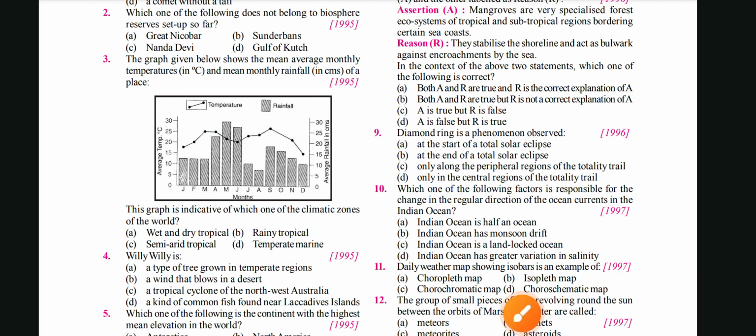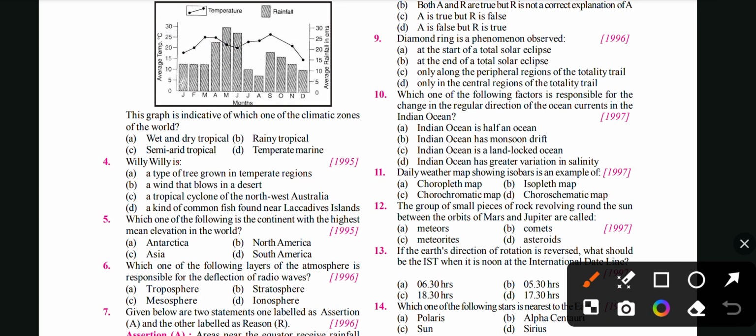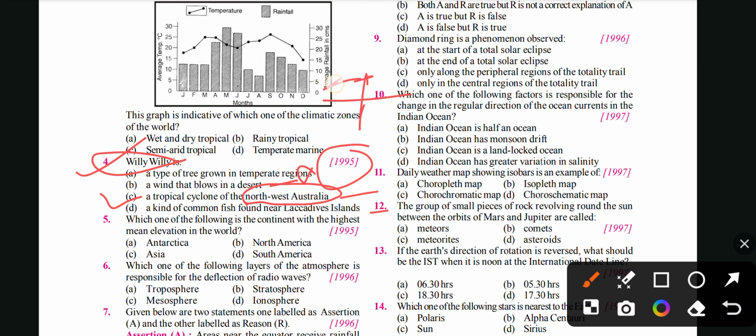Okay. Next question is a factual question. Willy Willy is, so the C. In 1995 this kind of question has been asked. Willy Willy is a type of tree grown in temperate region, a wind that blows in the desert, a tropical cyclone of northwest Australia, a kind of common fish found near Lakshadweep Island. So C will be the answer. If you have read up the NCERTs, then you will be able to give the answer to this question. The main thing is northwest Australia. North means this, west means this. So this side of Australia.